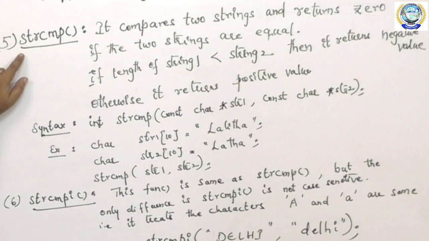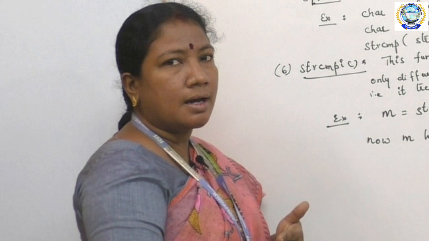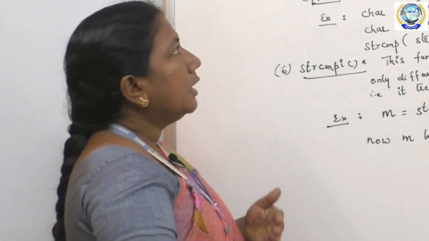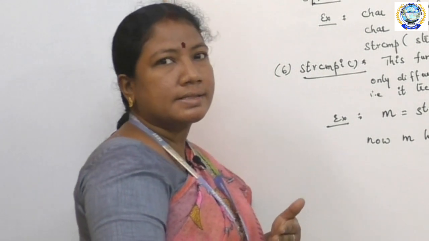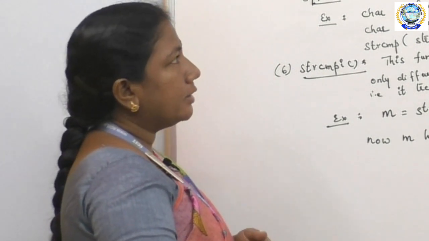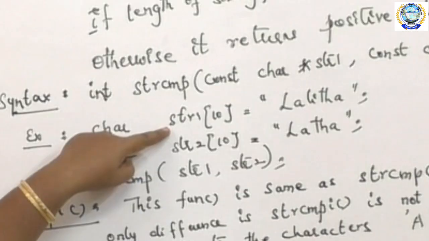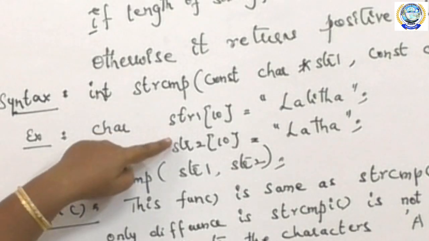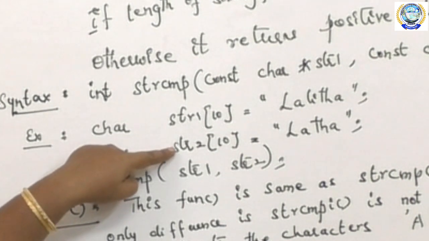The next string function is strcmp. This function is used to compare two strings. It returns 0 if the two strings are equal. If the length of string 1 is less than string 2, then it returns a negative value, otherwise it returns a positive value. Say for example, str1 contains Lalita and str2 contains Lata.